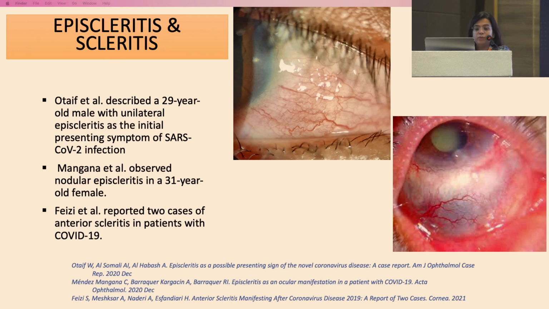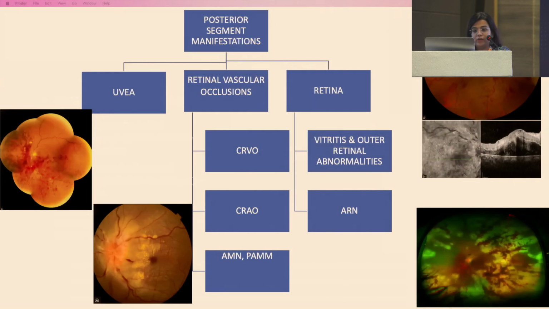There are three case reports. Otef et al. reported a 29-year-old male with unilateral episcleritis as an initial presenting symptom of COVID-19. Then there was another in which a 31-year-old presented with nodular episcleritis. And there were two case reports by Fez et al. reporting anterior scleritis in patients with COVID-19. It was a delayed sequelae.